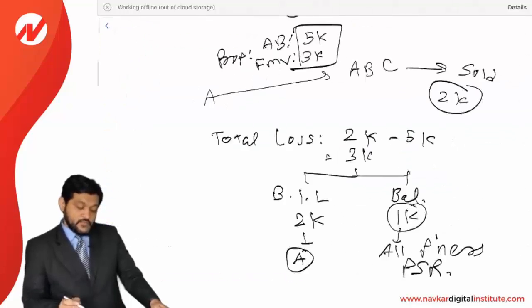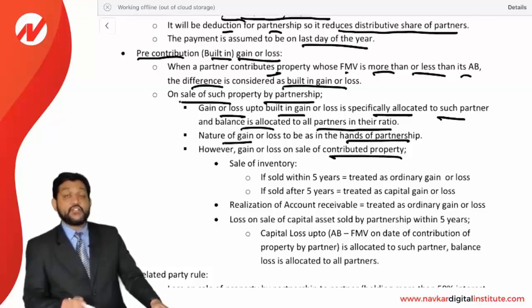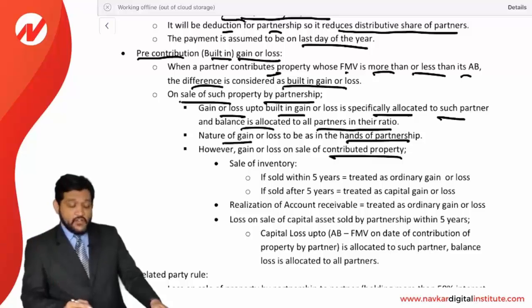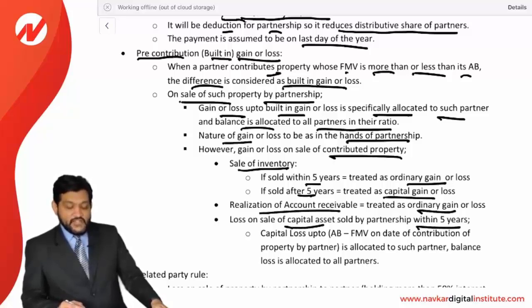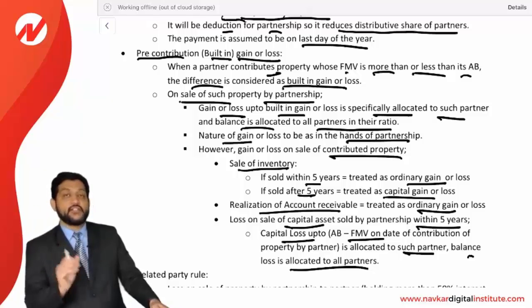Now, the nature of gain or loss in the hands of the partnership, as we have already discussed. However, gain or loss on the sale of contributed property. Remember this rule we have already discussed. A partner has contributed property to the partnership and the partnership has sold the asset. Then the nature of gain or loss: inventory sold within 5 years, then ordinary gain or loss, and sold after 5 years, then capital gain or loss. Realization of accounts receivable, ordinary gain or loss. Capital asset sold within 5 years, then capital loss up to built-in loss is going to be allocated to such a partner and the balance to all the partners. This rule we have already discussed, so there is nothing new. It is just a repetition for you.